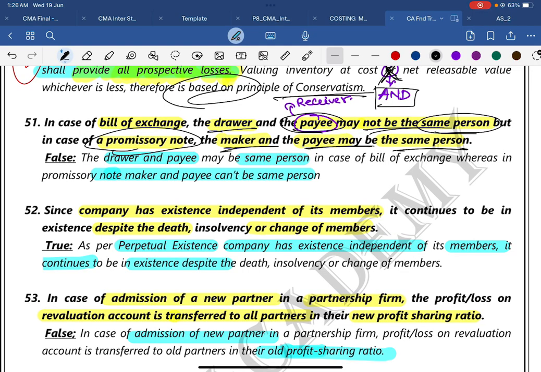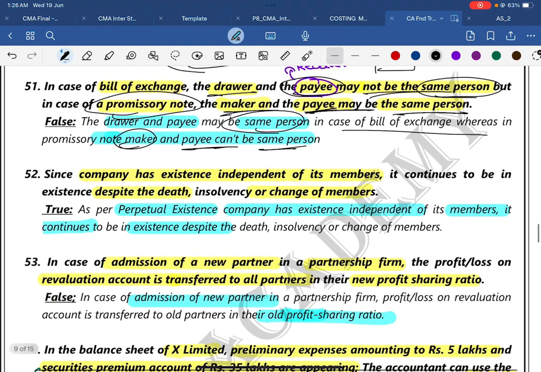Okay, how will the drawer and receiver always be the same person? But in case of promissory note, the maker and the payee may be the same person. Payee means who is a receiver. Maker means who makes the bill, who promises to make the bill. The drawer and payee may be the same person in case of a bill of exchange, whereas in a promissory note, maker and payee cannot be the same person. He cannot make a bill on himself.